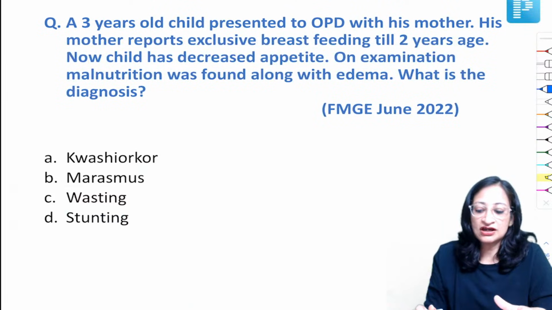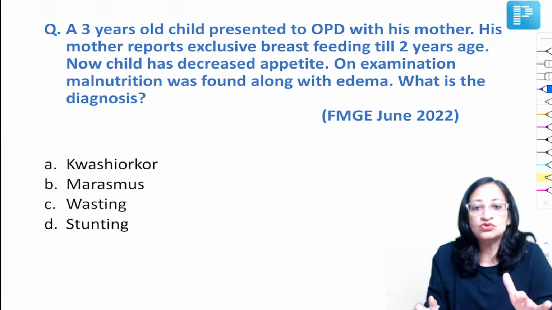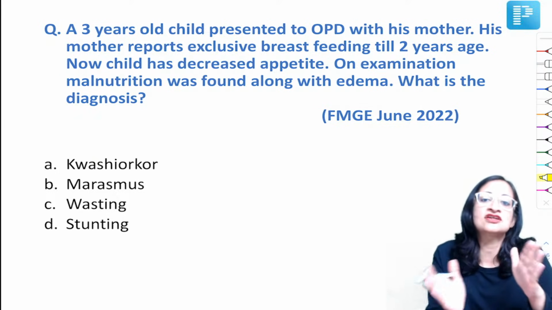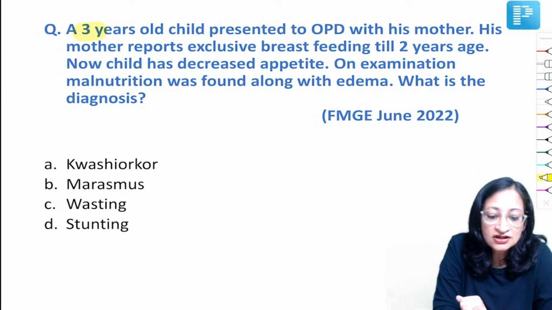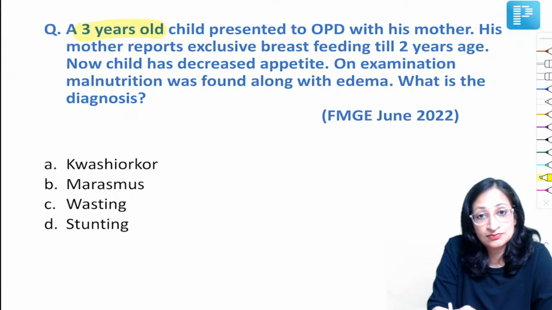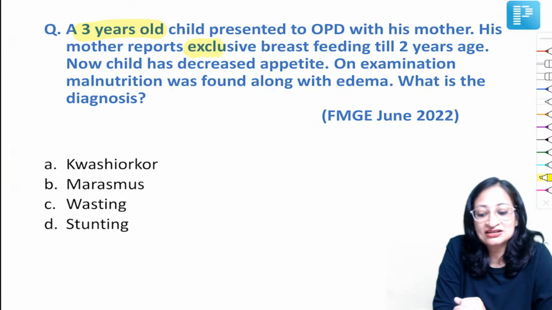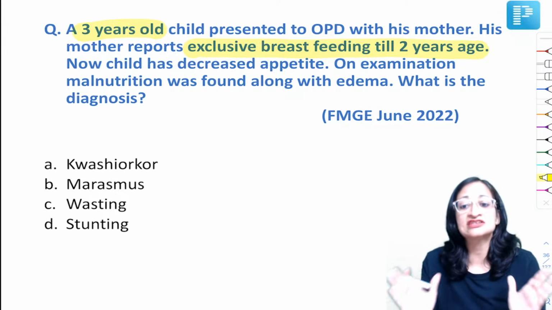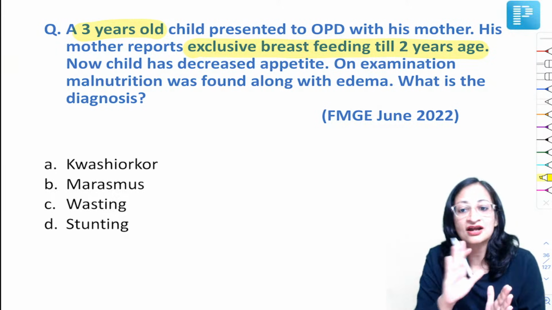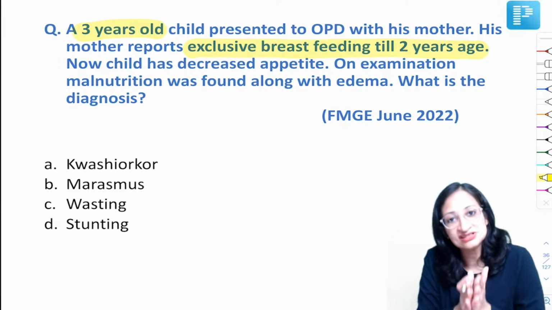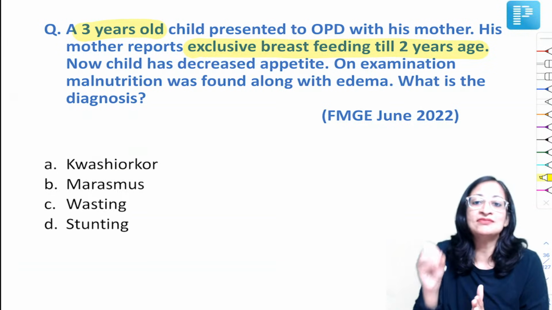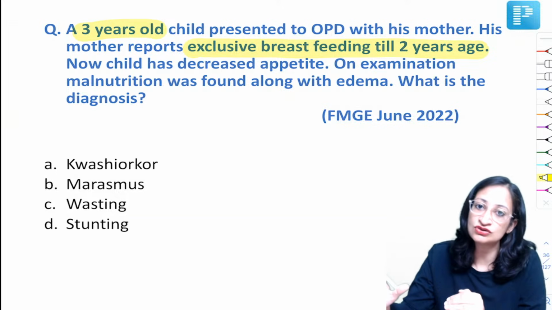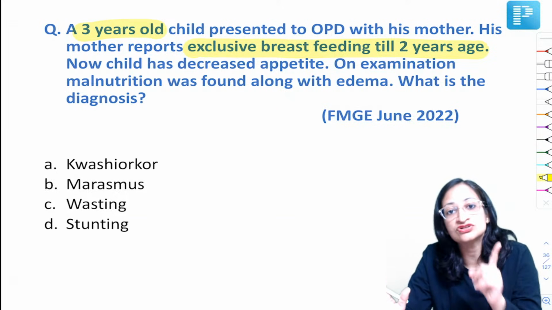Okay, so moving ahead to this question in June 2022. So don't get bogged down by the questions which appear to be relatively long. Trust me, they are very, very simple if you get the hang of it. So a 3-year-old child presented to OPD with his mother, and his mother reports exclusive breastfeeding till 2 years of age. So we want exclusive breastfeeding till 6 months. Exclusive breastfeeding is not recommended till 2 years. Okay, beyond 6 months, what is recommended is complementary feeding should be started in addition to breast milk. Breast milk can be continued till 2 years, but not exclusive breastfeeding.